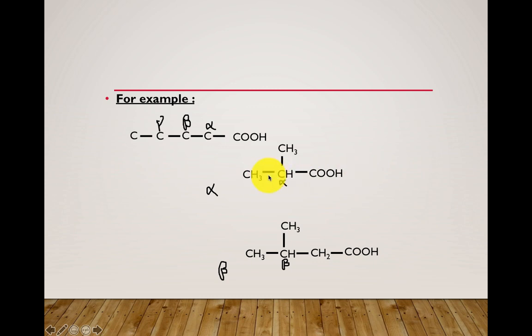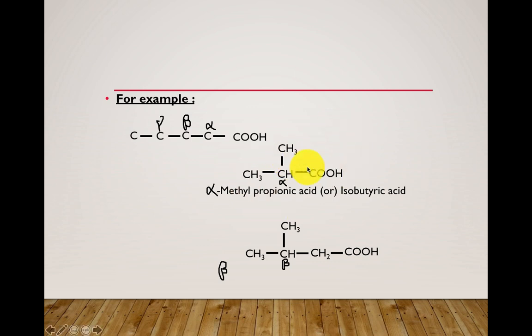1, 2, 3. 3 carbon containing carboxylic acid. What is the common name? It is known as propionic acid. See here, this is known as alpha methyl propionic acid. Or in other terms, how are you going to name this acid?